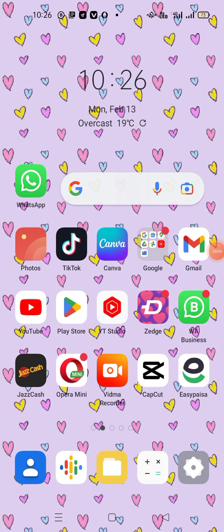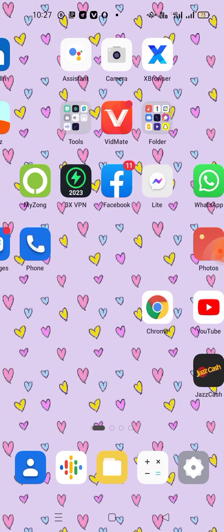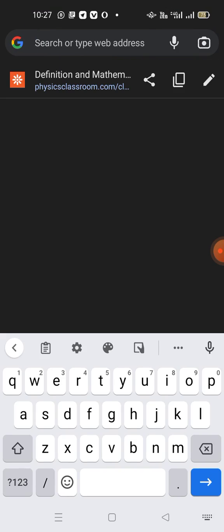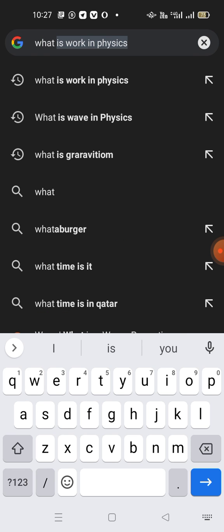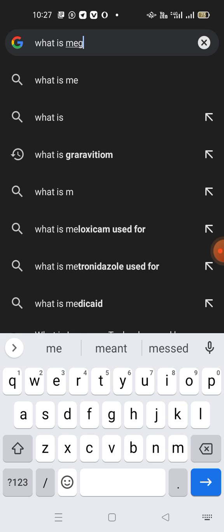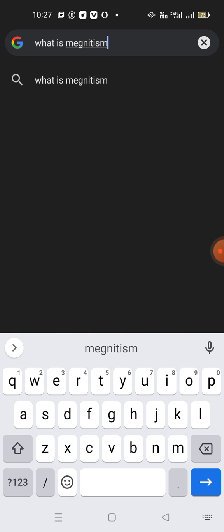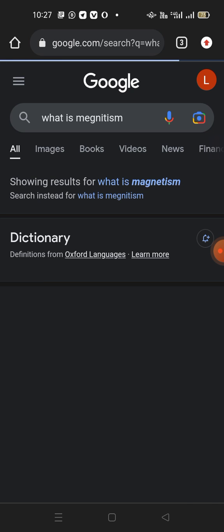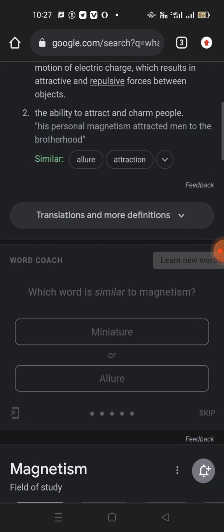In this video I'm telling about what is magnetism. Okay, so let's start. First of all, open Chrome and search at the top of the screen: what is magnetism.